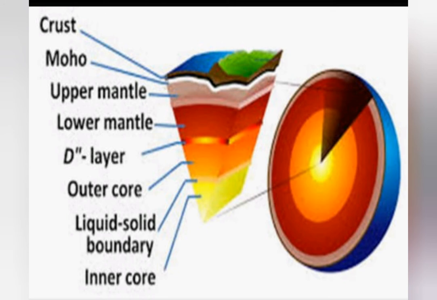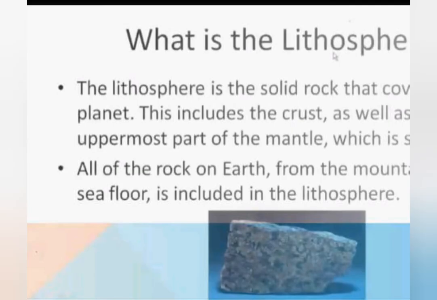This is the inner structure of the earth. The earth is covered with all these layers: inner core, boundary, liquid-solid, outer core, D layer, lower mantle, upper mantle, Moho and crust. What is the lithosphere? The lithosphere is the solid rock that covers the planet. This includes the crust as well as the uppermost part of the mantle, which is called the surface of the earth. All the rock on the earth from the mountains to the ocean floor is included in the lithosphere.